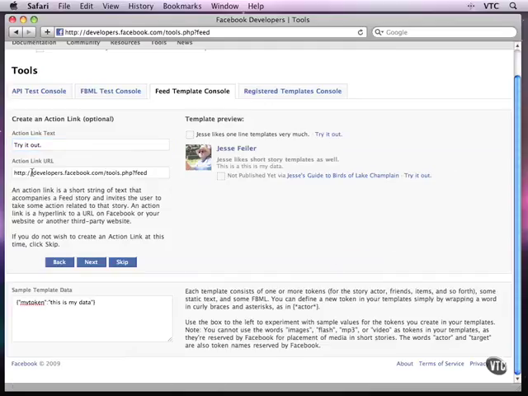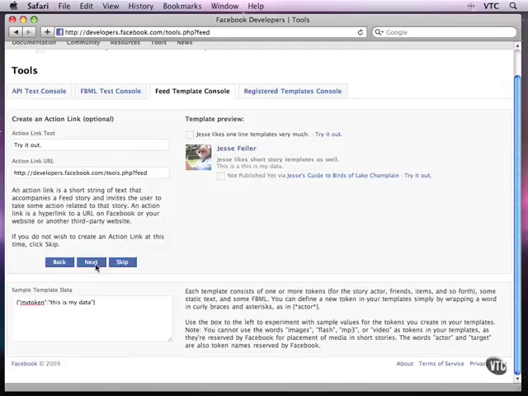I can put in another URL and that will be replaced here. So what you're doing is it will show up in your news feed and your friends' news feeds, again, depending on privacy settings and their choices. But you have, if the one-line story template is there, then you have the option to put an action link next to it so people can jump right in and do something.